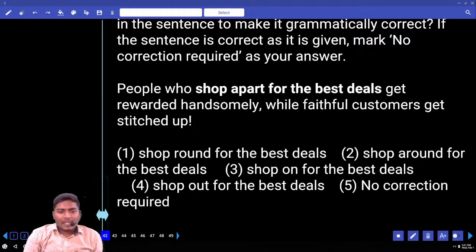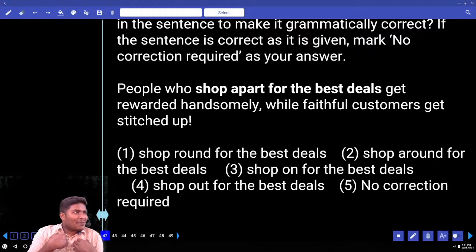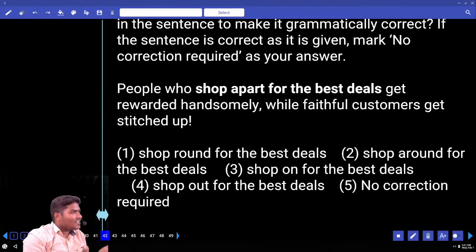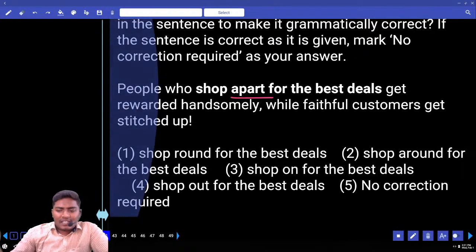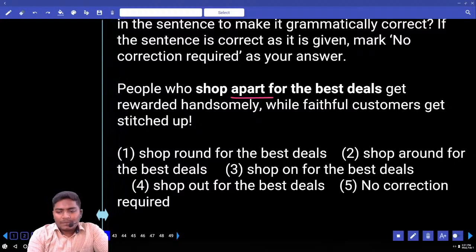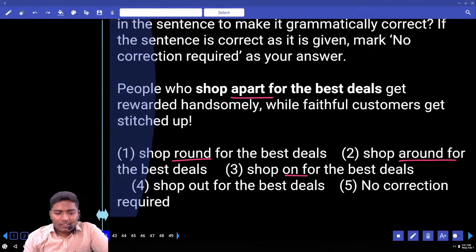Okay. So again, women, you don't say, sir, what about us? If we speak about our money, can we say beautiful amount? No, there is no term as beautiful amount. It is only handsome amount. Underline this term and write separately. Important word. Now, the difference that you have here is apart, round, around, on, out.